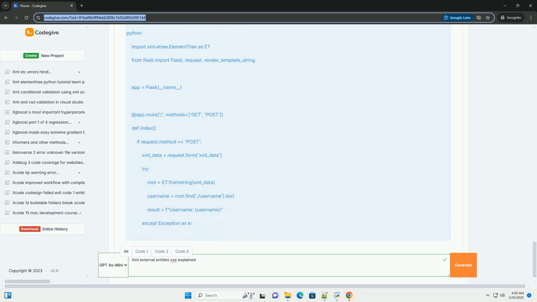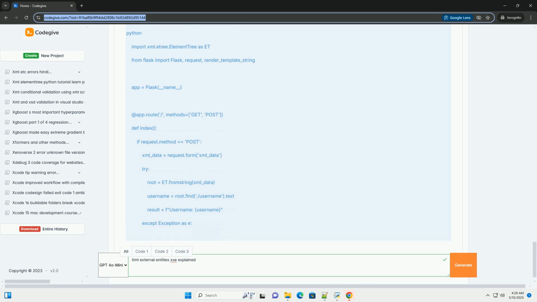Attributes provide additional information about an element. They appear within the start tag, example: <user id="123">. Entities are named storage units that can contain character data or markup. They provide a mechanism for reusing content and defining special characters. Doctype declaration declares the Document Type Definition (DTD) associated with the XML document. This is the key area where XXE vulnerabilities originate.